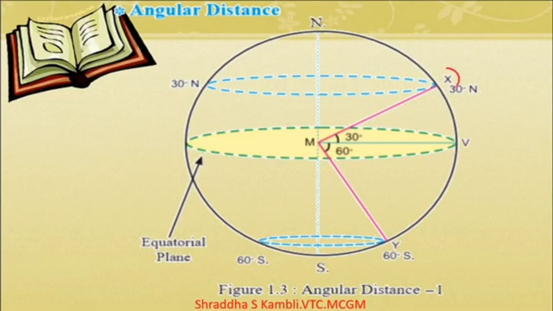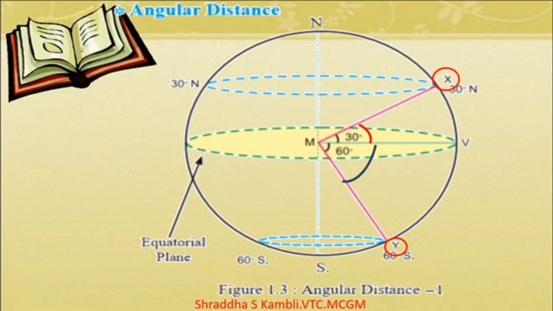Alright, so you can see here, this is the place X, and we want to find out the angular distance of this place X. So what have we done? And this is a place Y. So we have tried to calculate the distance. See, here it is 30 degrees, and of course look at the arrow moving on the screen. Here this is supposed to be the equator. So this angle measures 30 degrees, and the other angle in relation to place Y measures double, 60 degrees. So this is how you calculate angular distance.